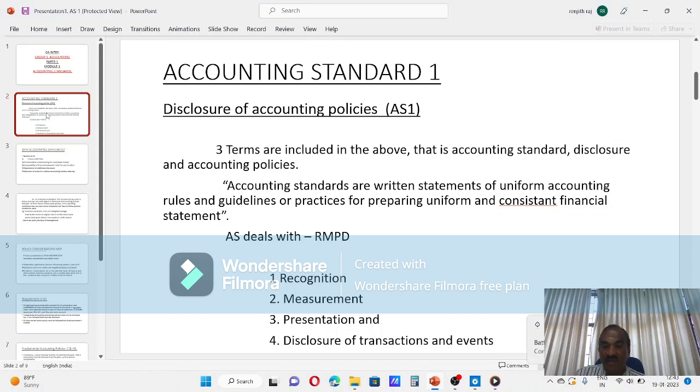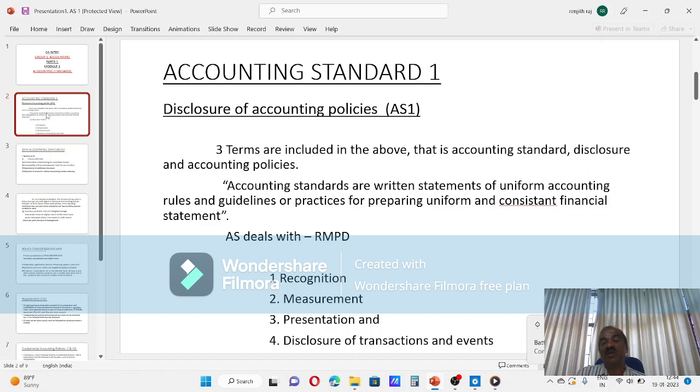And if you have to understand really the financial statements or you have to apply it, then in the preparation of financial statement, certain uniform rules or guidelines should be followed.